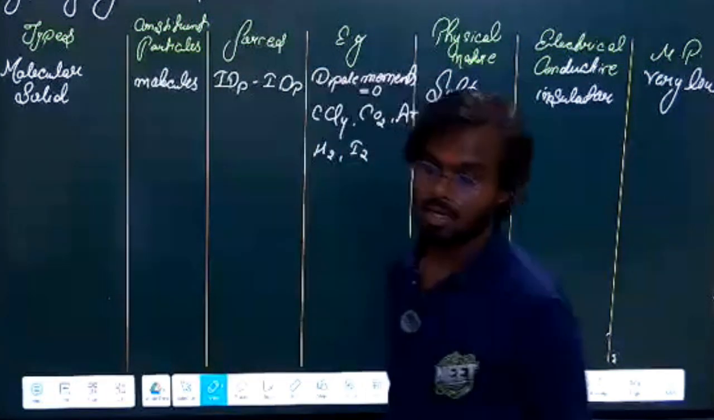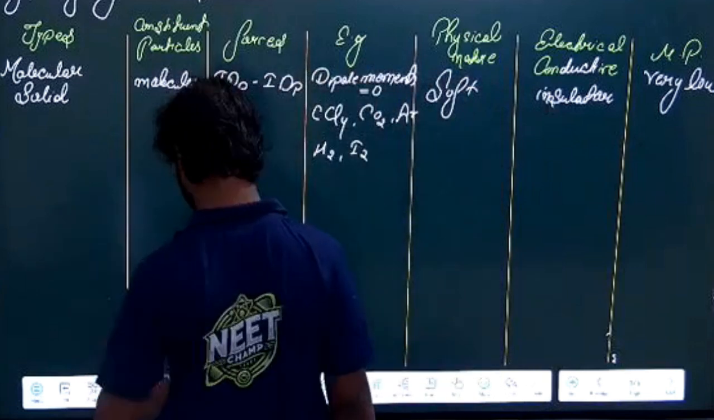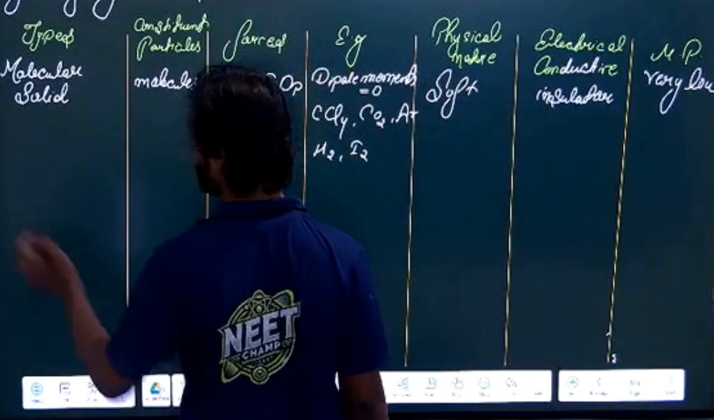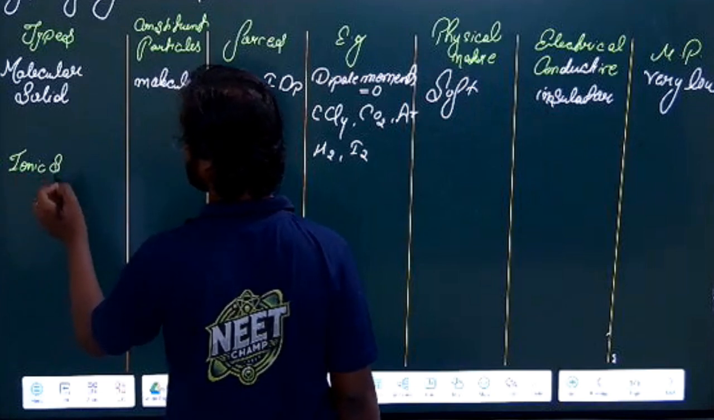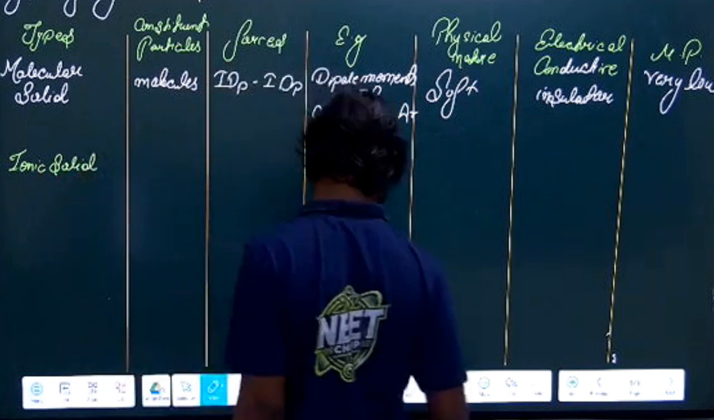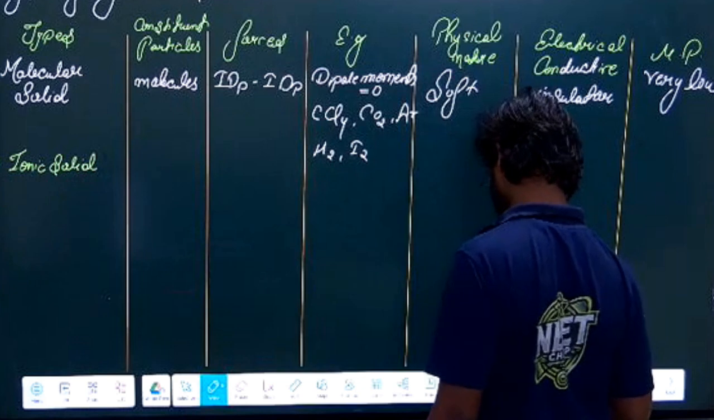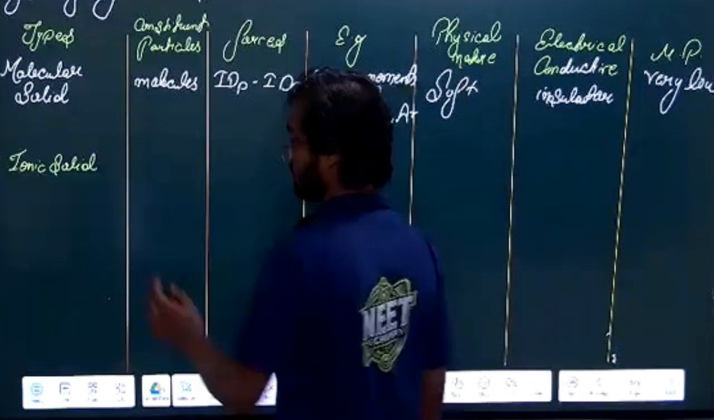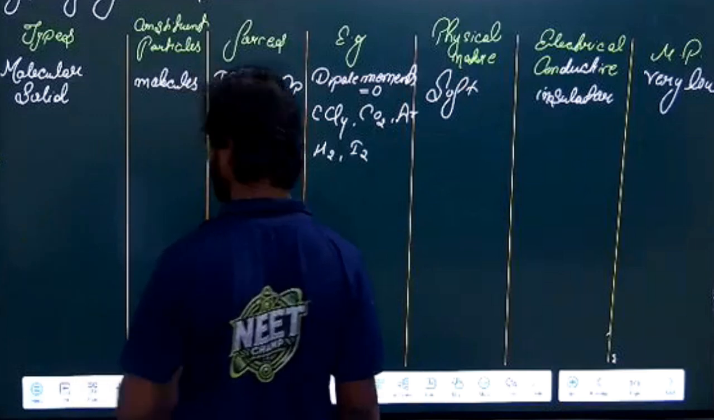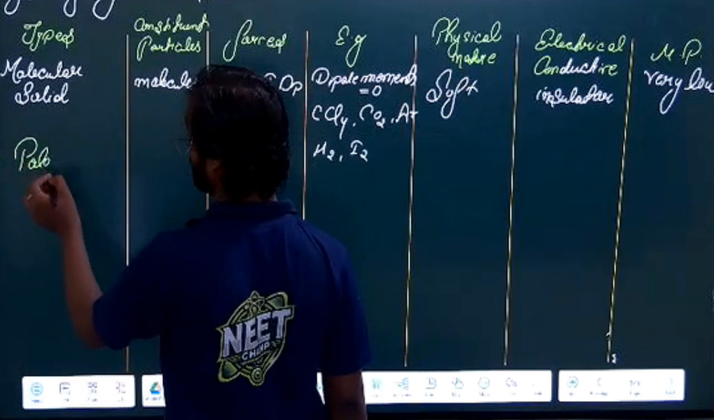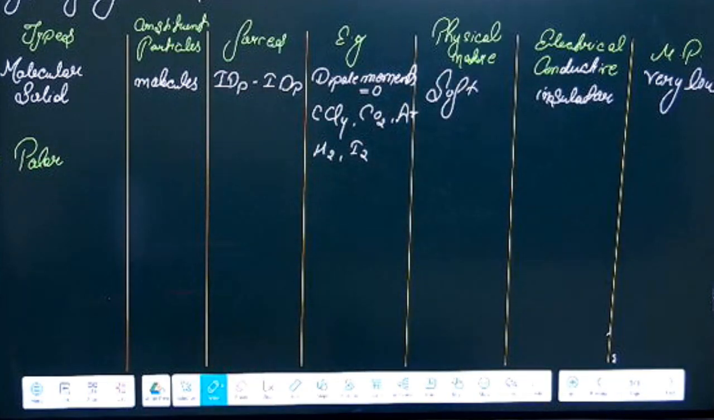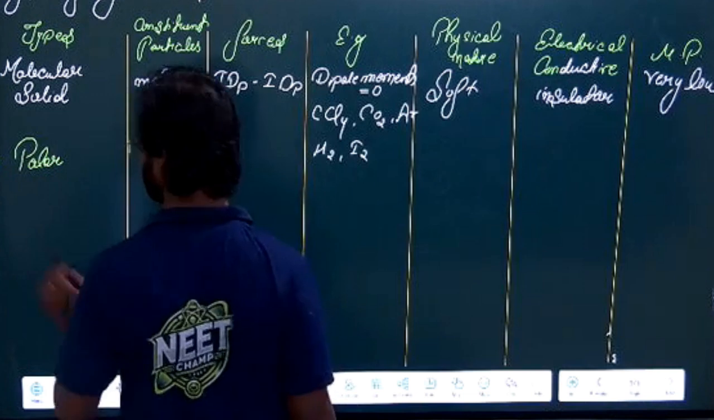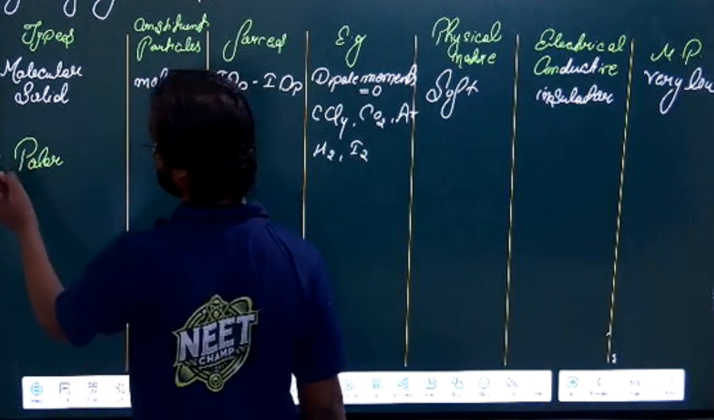Second, we have what is called an ionic solid. Second type of solid is ionic solid. Let me give some space. Or, first we will write polar solid. Okay, first we will write polar solid. Basically, it is a classification of these two.